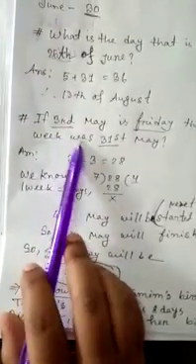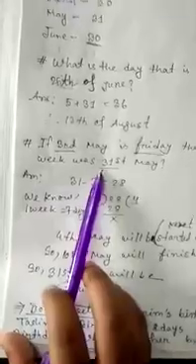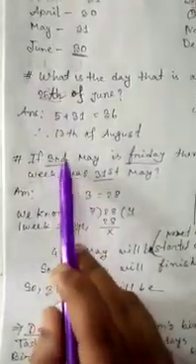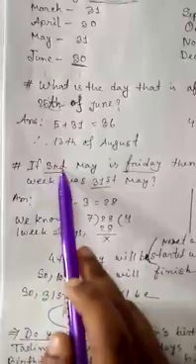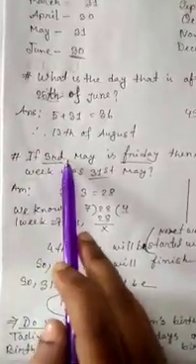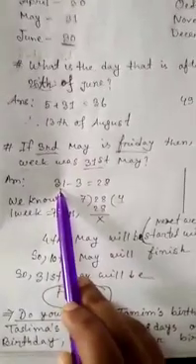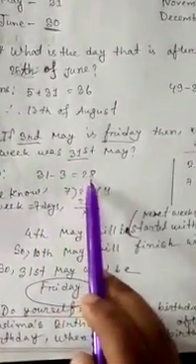Now check it. At first we have to subtract 3 from 31. We know there are 31 days in the month of May. At first we have to subtract 3 because 1, 2 and 3, these 3 days are gone. We have to count from after that. When we subtract 3 from 31, the difference is 28.